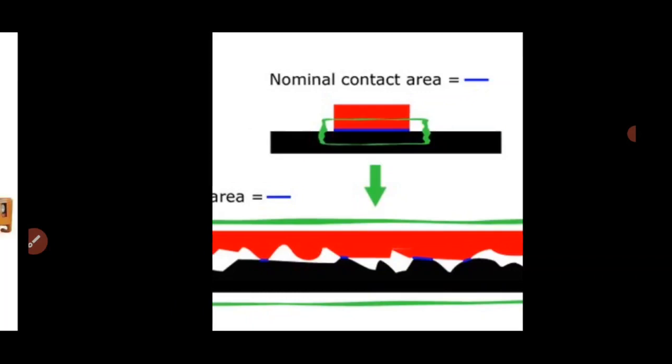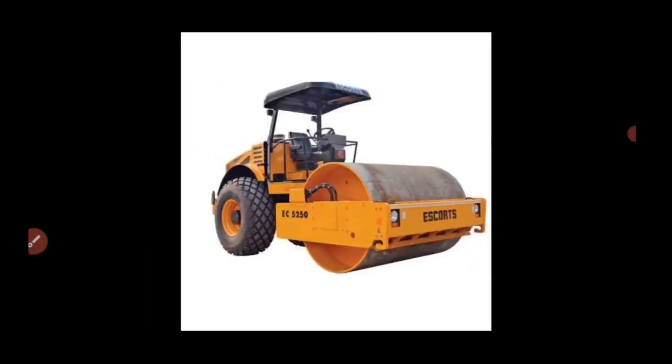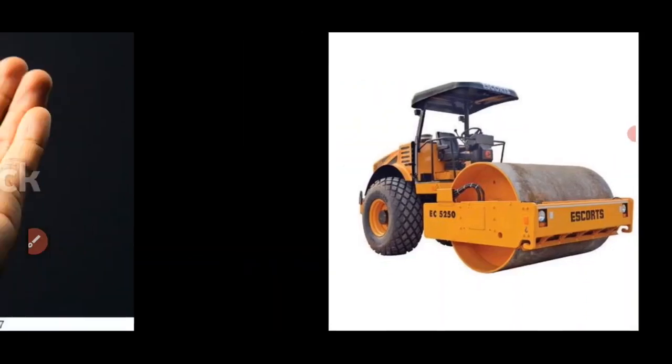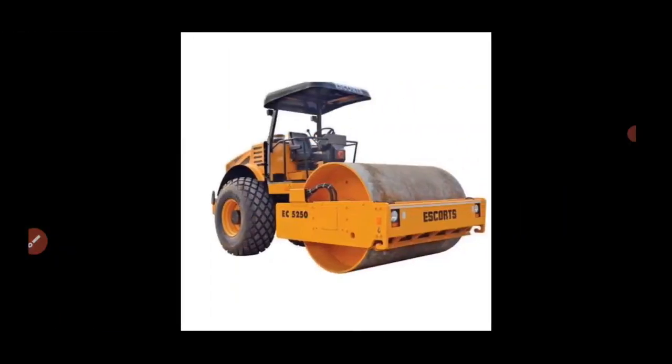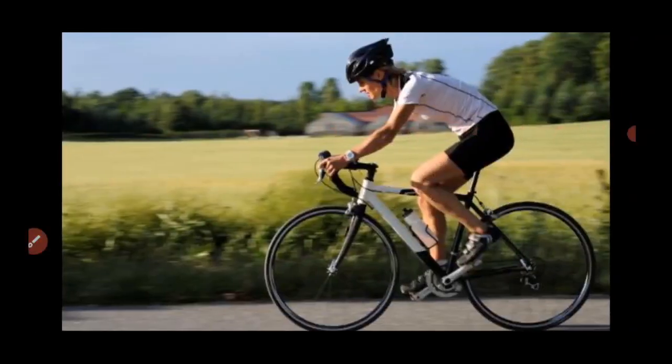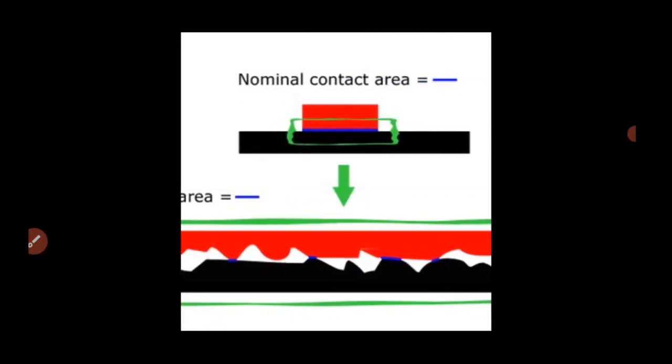That's why the road roller has a broad base, so it offers more friction on the road. But a cycle has less friction, because the area of the tire is very small. Since the area of contact of the tire with the road surface is less, area of contact is also one of the factors affecting friction. Less area produces less friction, and larger area produces larger friction.